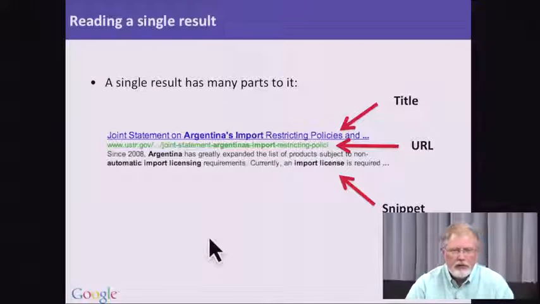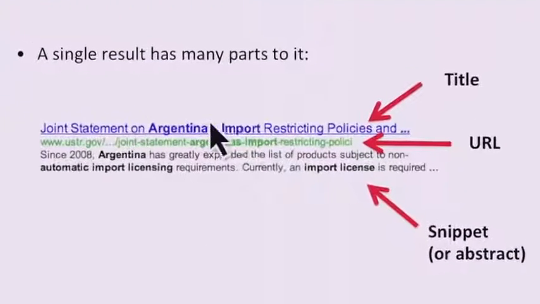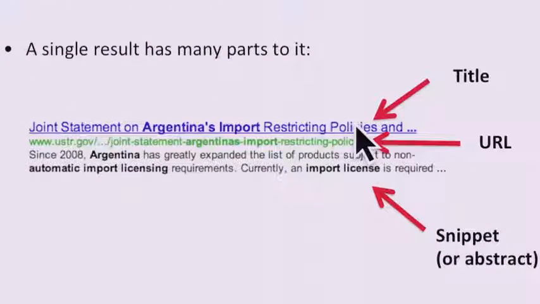When you're reading the results page, each result block is composed of three different things. There's the title, that blue link that you would click on to go to that destination page. The green URL, which tells you where that document is coming from, and the black text, which we call the snippet, and some people will call the abstract.